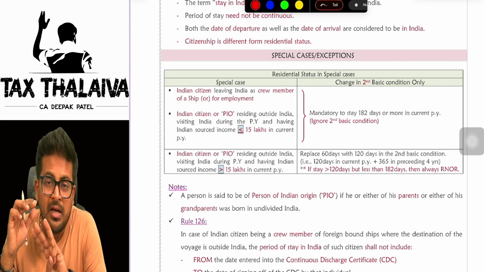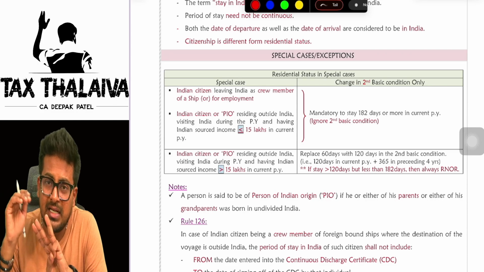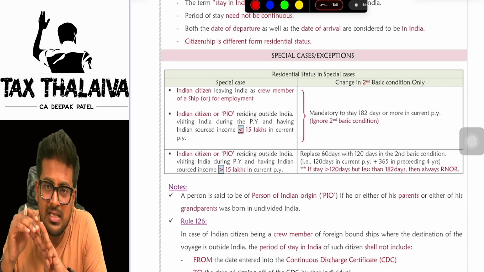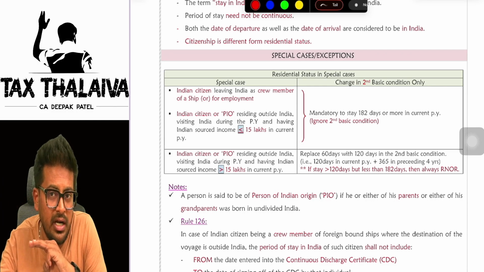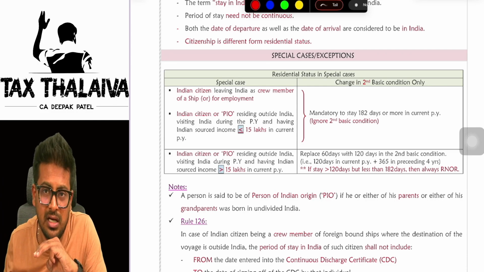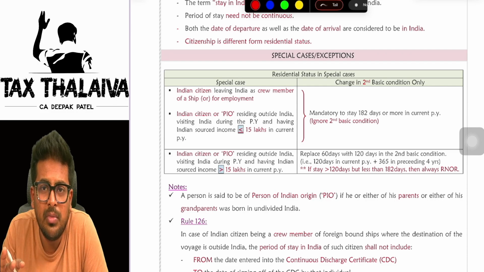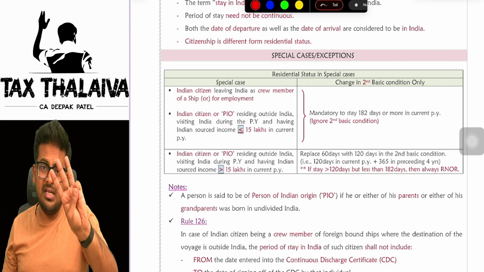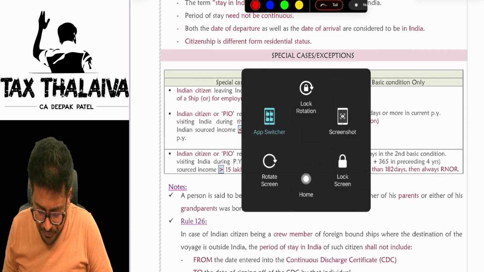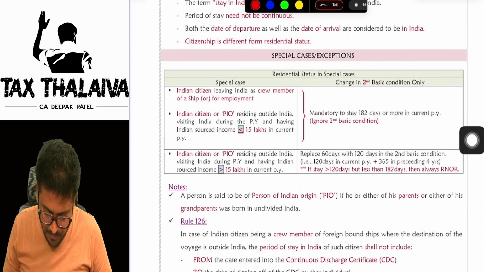Two things I covered. Next is an Indian citizen or a person of Indian origin visiting India. Generally, he resides outside India, but he is visiting India this year, and his Indian income is less than or up to 15 lakh rupees. These three cases. Let me explain here.